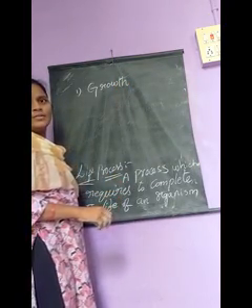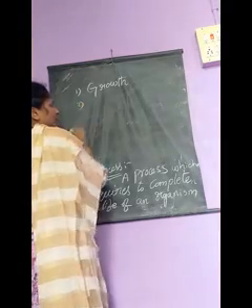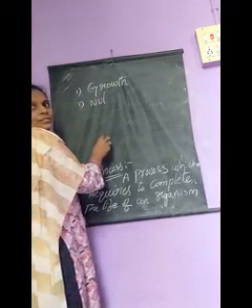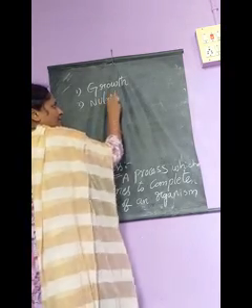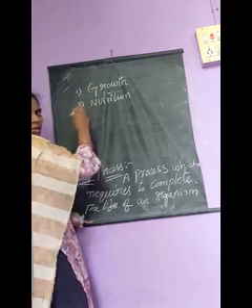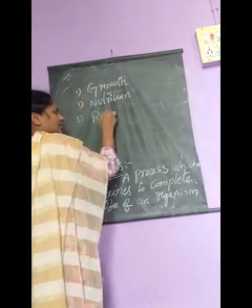First one, growth. 2, nutrition. Growth, nutrition, reproduction,